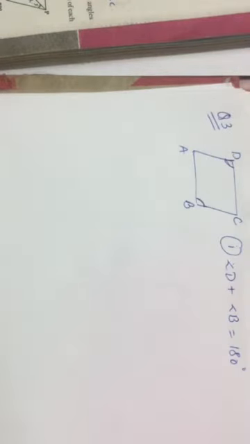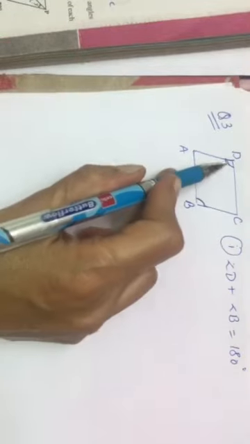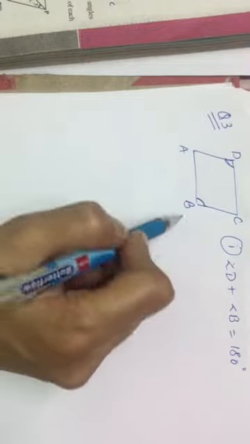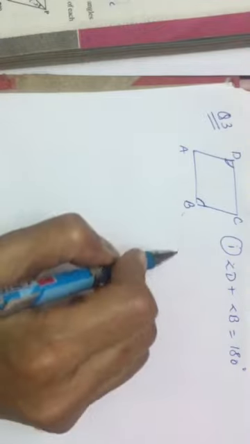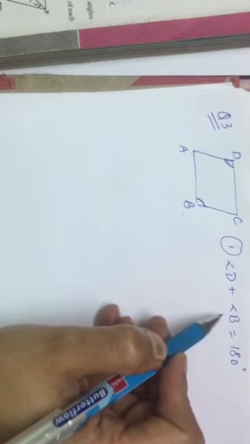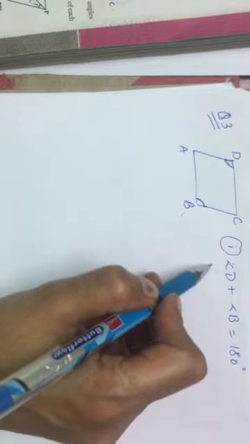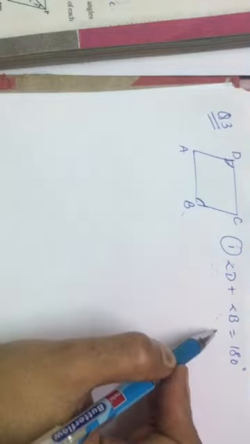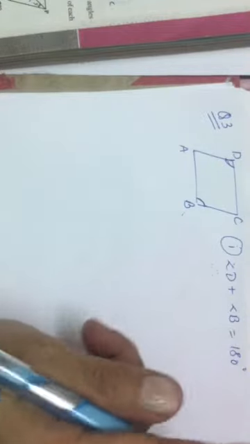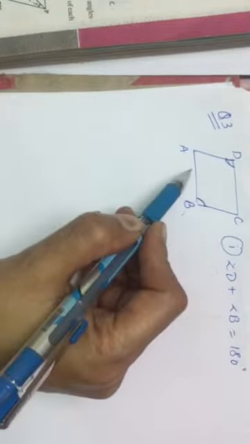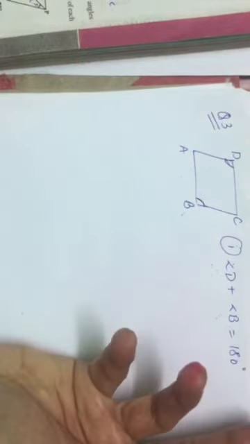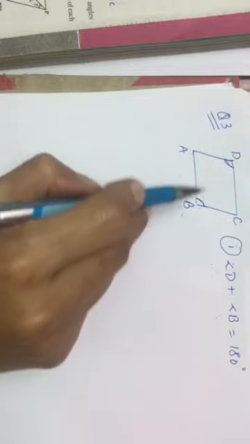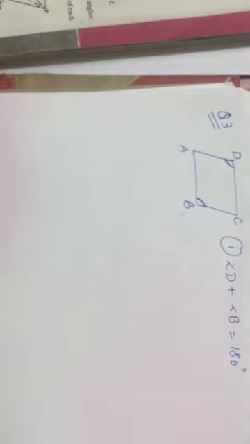As you know that in a parallelogram opposite angles are equal. So here if this angle B and angle D are equal, meaning their measure is equal to 90 degrees, then definitely it can be a parallelogram. But what are the other properties of a parallelogram? That opposite sides should be equal, which is not given, and adjacent angles should also be supplementary. That is, angle A plus angle B should be equal to 180 degrees.